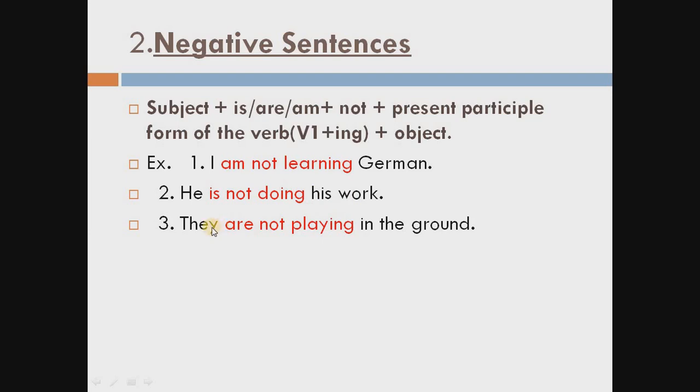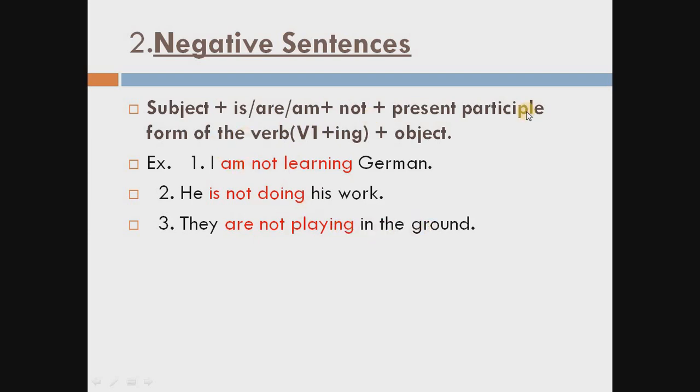See the third example, they are not playing in the ground. Here they is the subject and this subject is plural. We consider they plural. Then for the plural, what do we have to do? We have to choose one helping verb. We have chosen are here, then not, play is the main verb, and for the main verb the first form plus ing, then the object, in the ground.